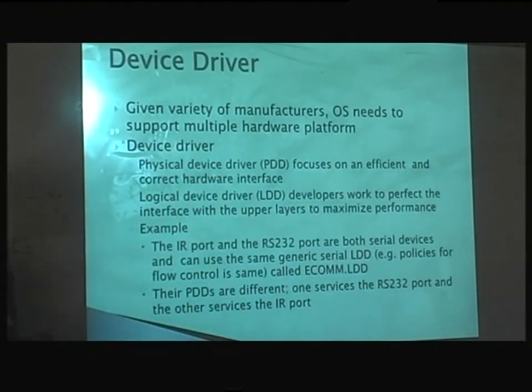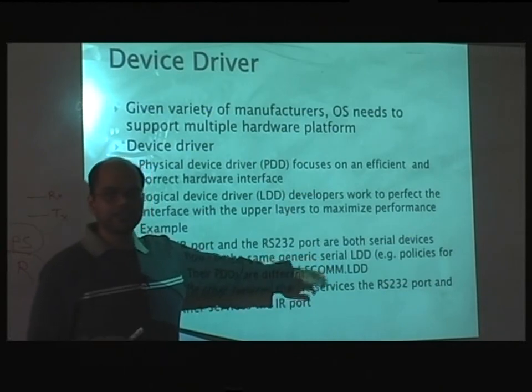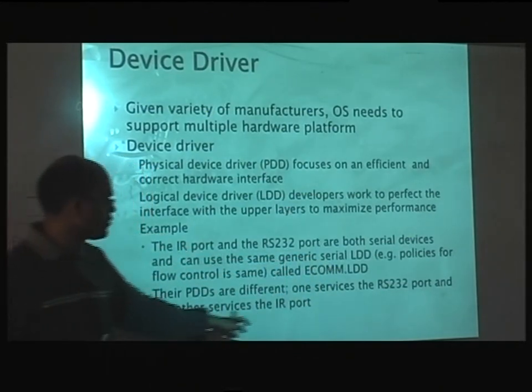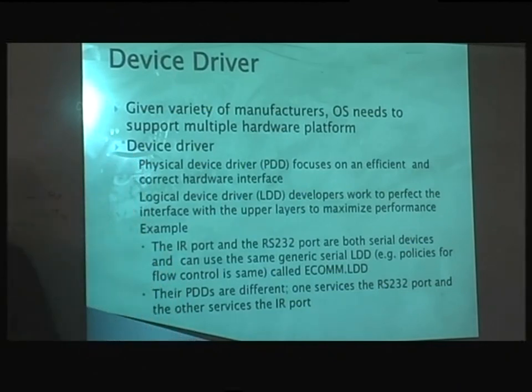So whenever you have a serial communications happening, over wire or wireless, you can use the same general logical device type. But at the bottom it could be different, right? It could be actual wire or wireless. So this is how you would divide and make your device driver portable.